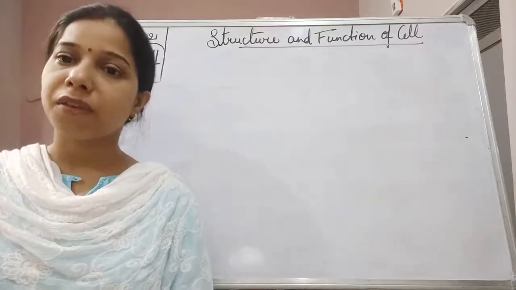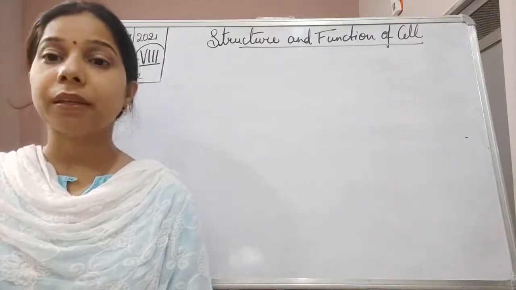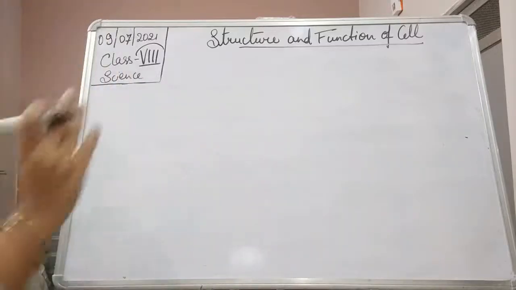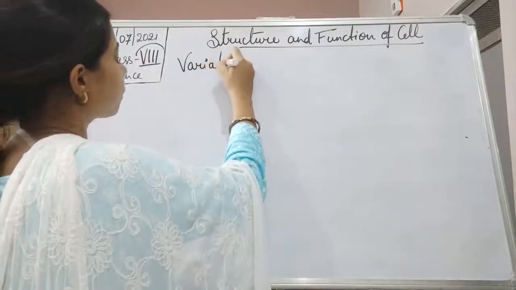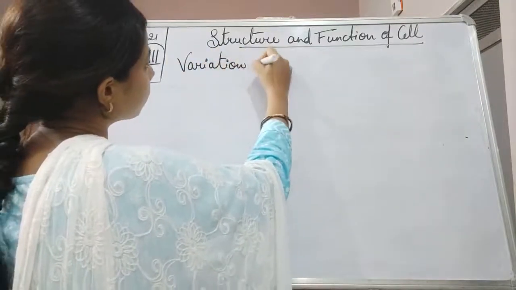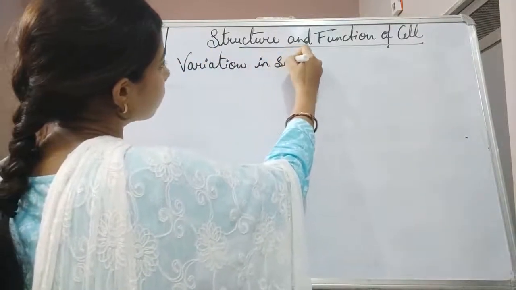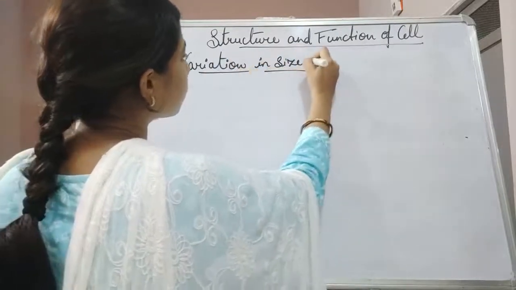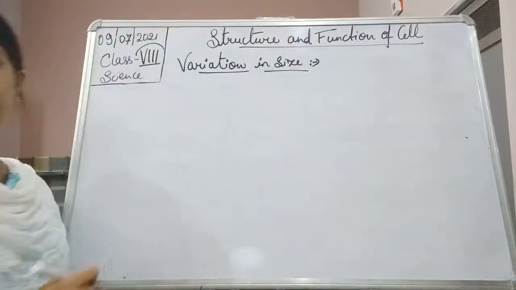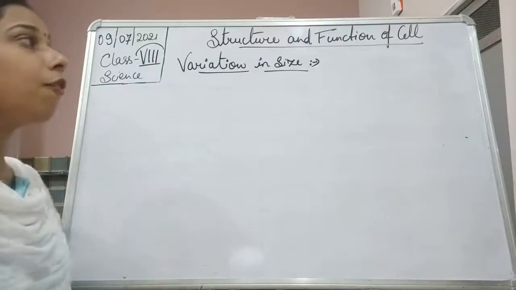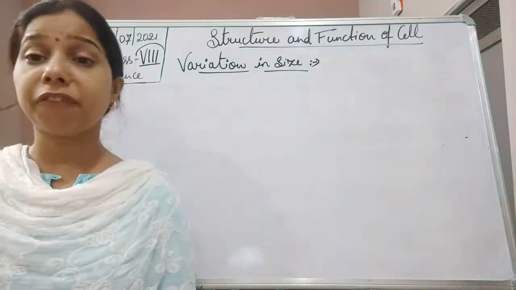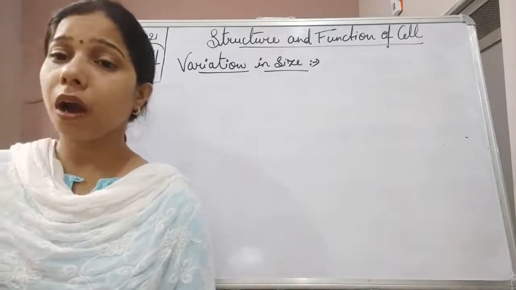Different cells vary from each other in their size. So, variation in size. Irrespective of the different kinds of living organisms, there are different kinds of cells.